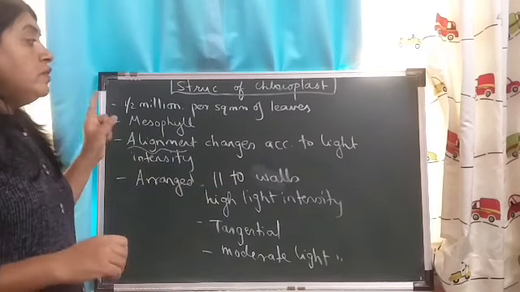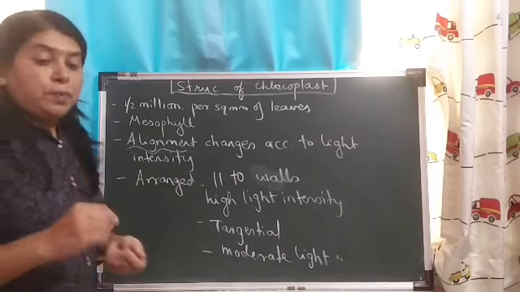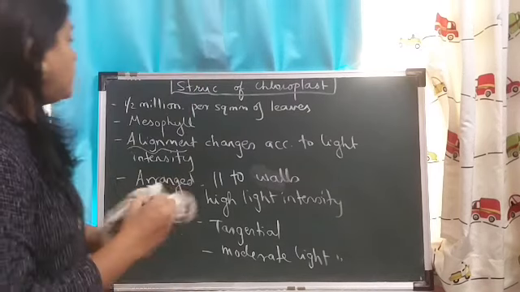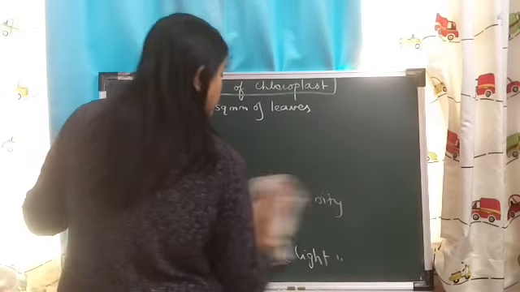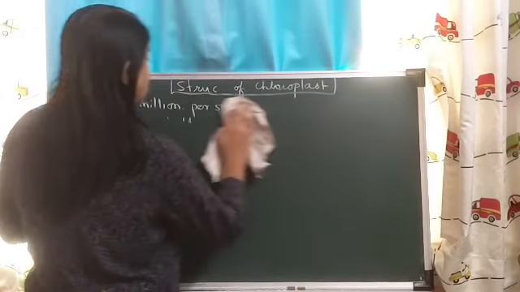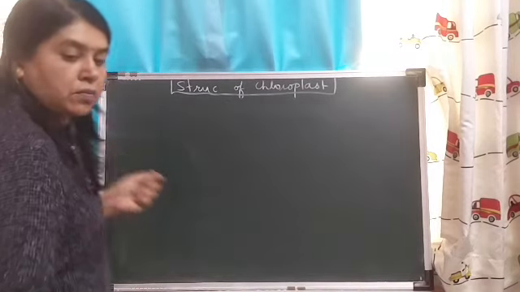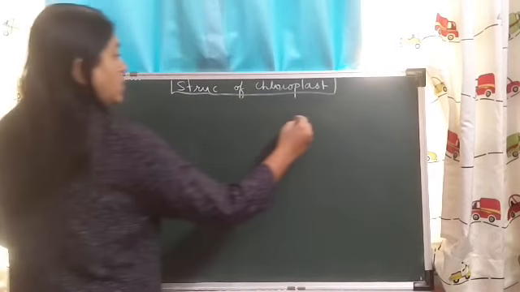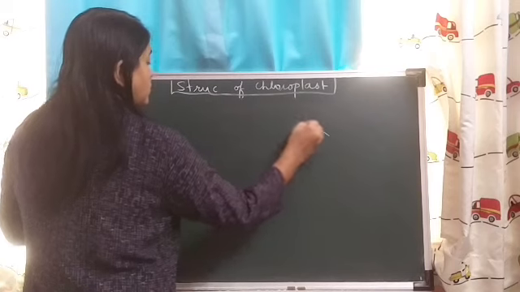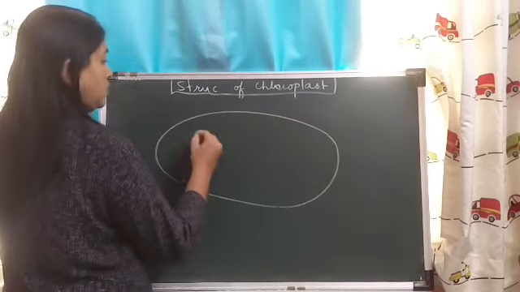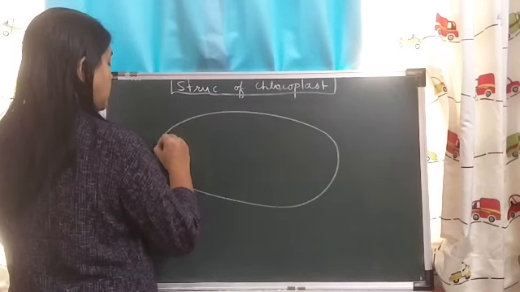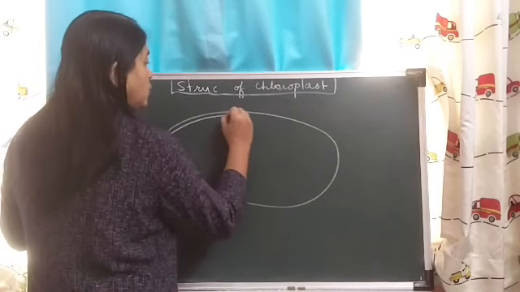Okay. Now we will see the diagram of chloroplast. Chloroplast has two membranes.